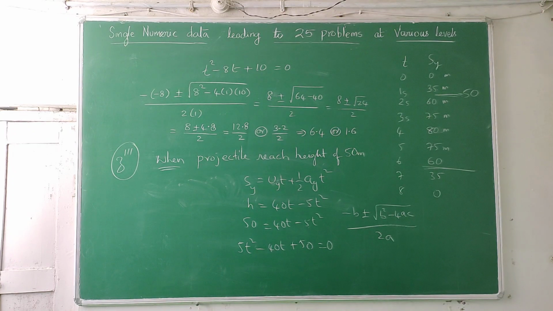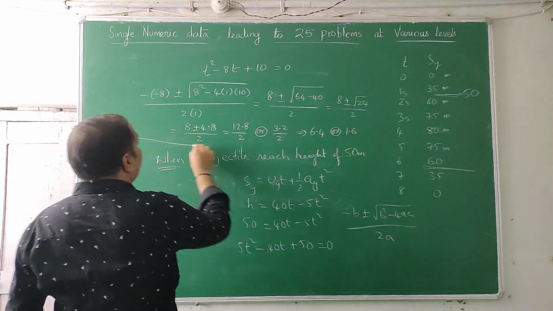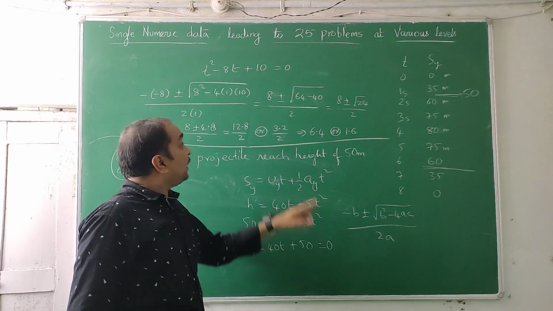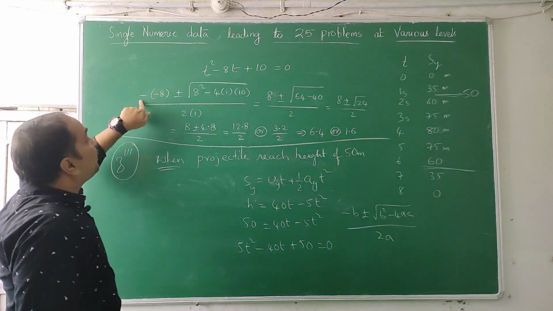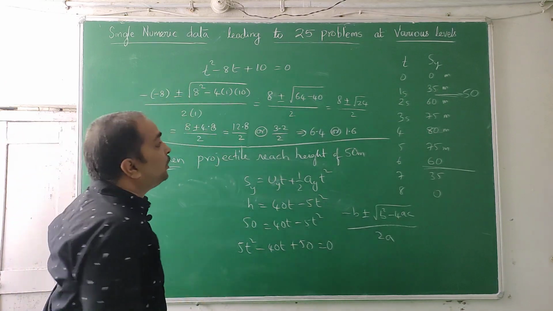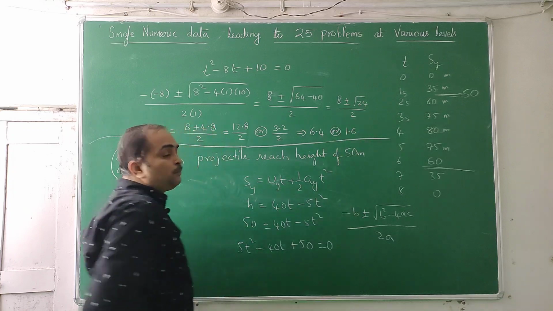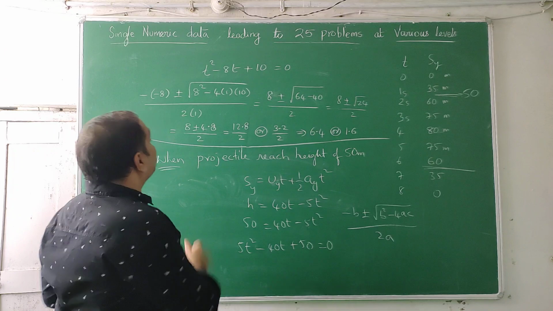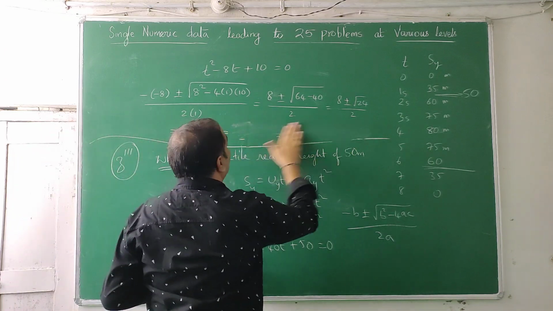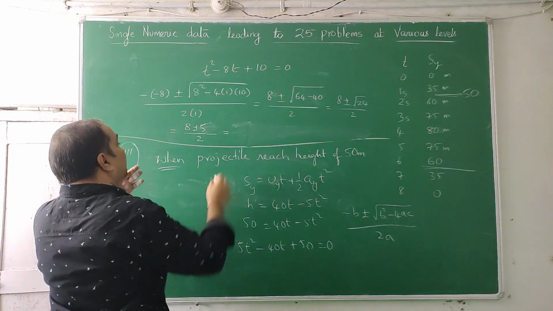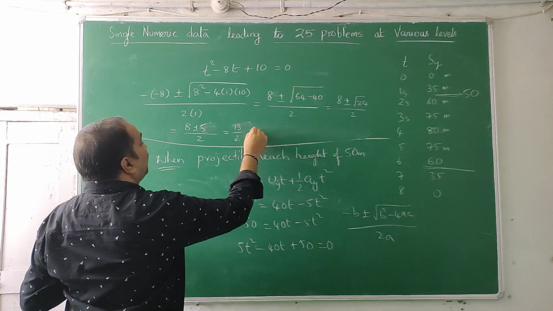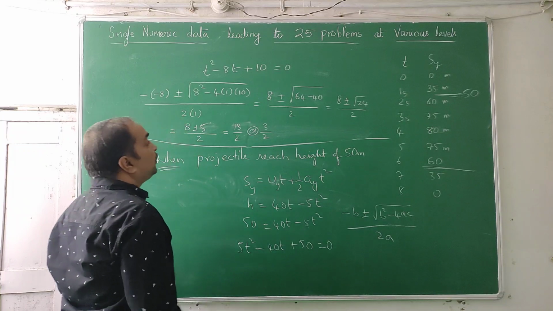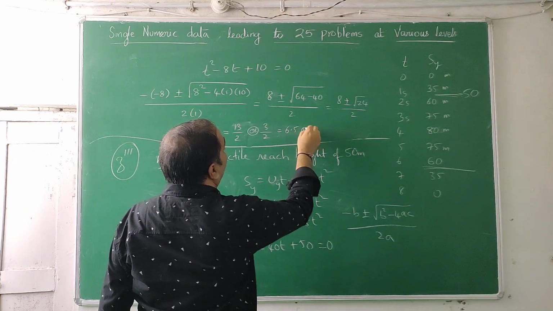Yes students, I continued this problem here. I solved it. 5 ones are 5, 5 8s are 40, 5 10s are 50. I have written it here: minus b plus or minus root of b square minus 4ac by 2a. Root 24 I got, which is nearest to 5. You can take it as 4.8 or 5 itself. So approximately if you take 5, it is 8 plus or minus 5 by 2, that is 13 by 2 or 3 by 2, that is 6.5 or 1.5 seconds.